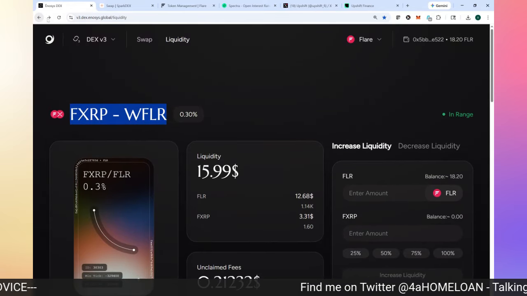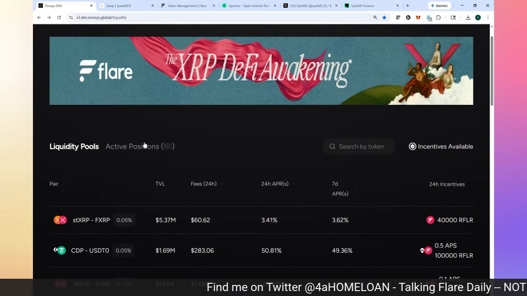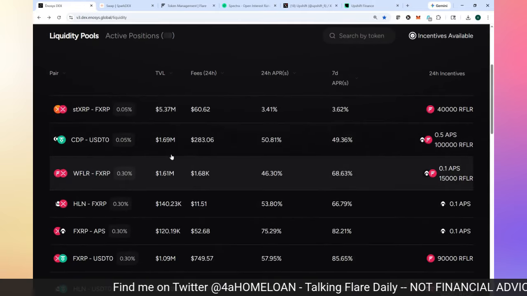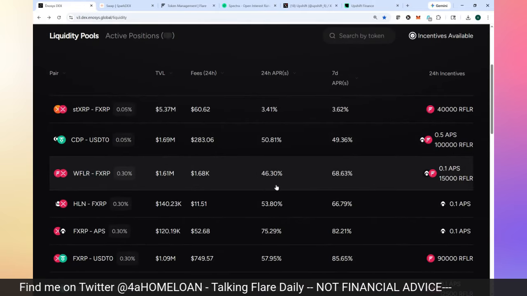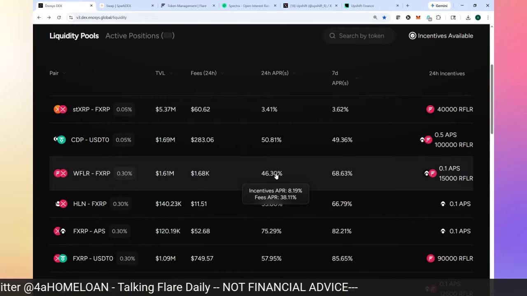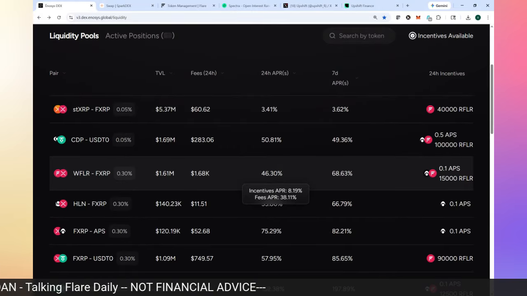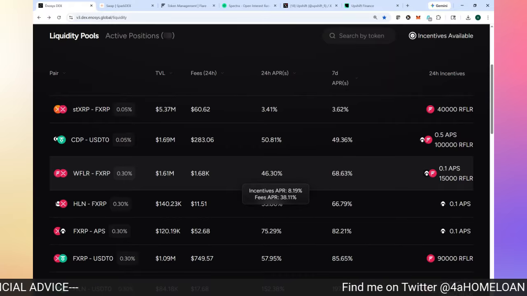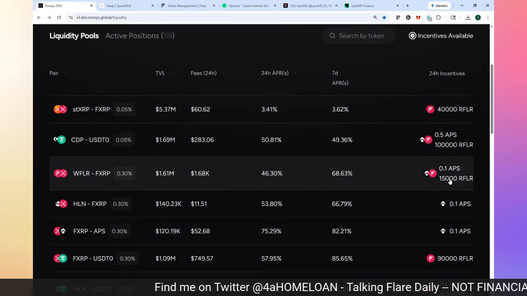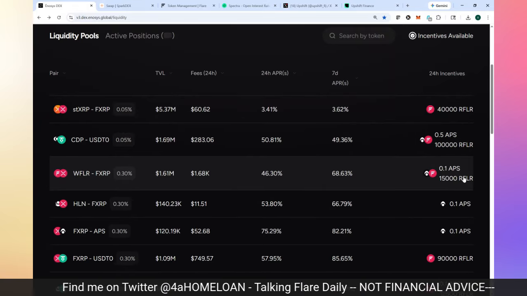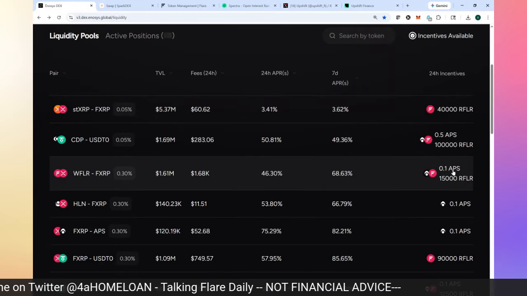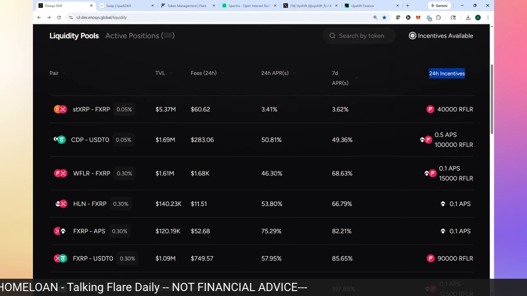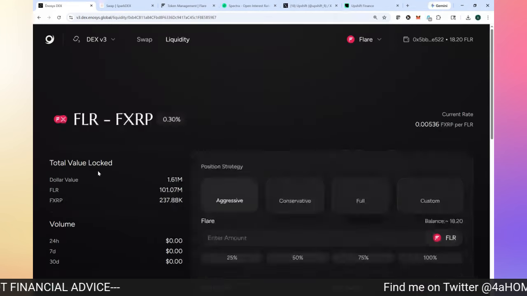So again, let me back up and show you real quick. If you go to Flare FXRP and Liquidity, you'll see it's paying 46.3%. It's paying 8.19% in incentives and 38.11% in fees. And the incentives are over here. You can see it's paying out 15,000 RFLR a day and then 0.1 apps a day. And these are 24-hour incentives for participating in this LP pool. So I'm in this LP pool.